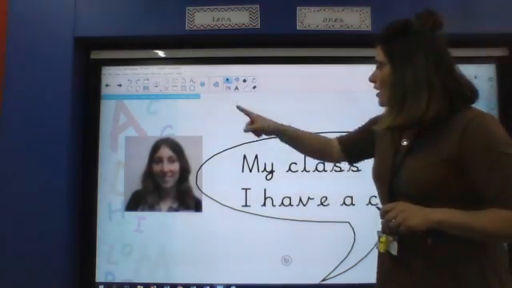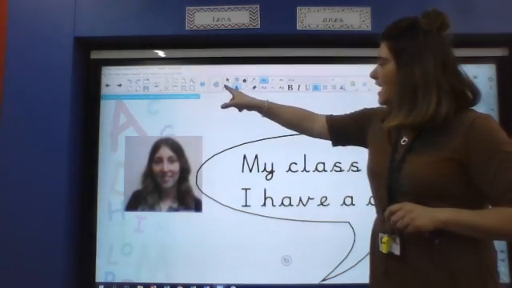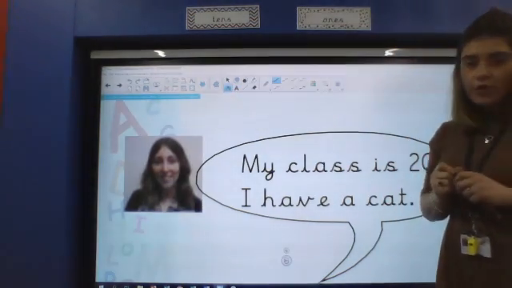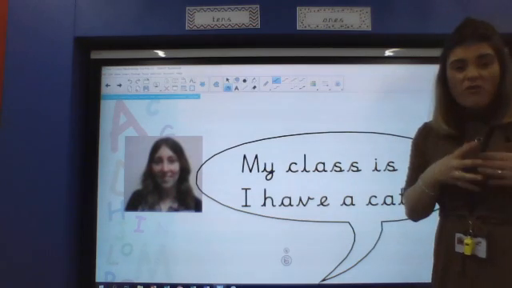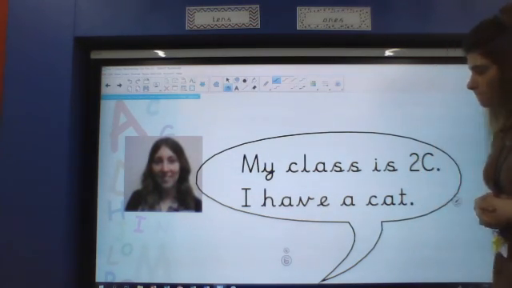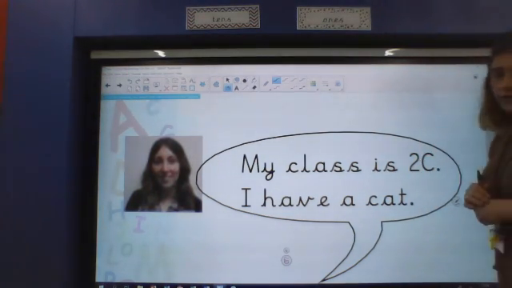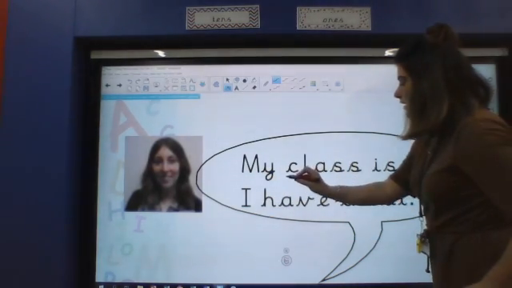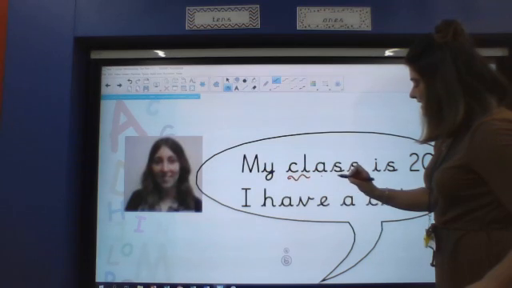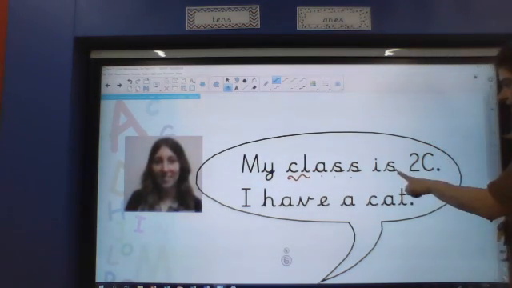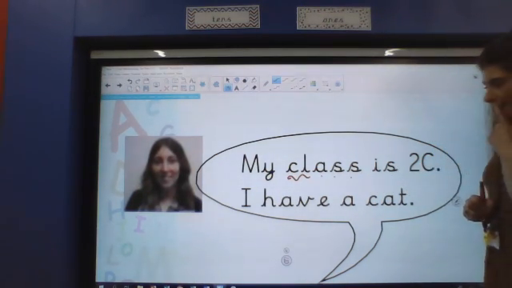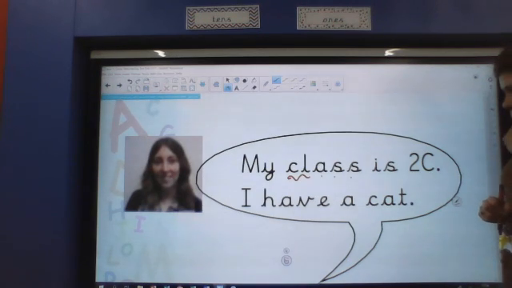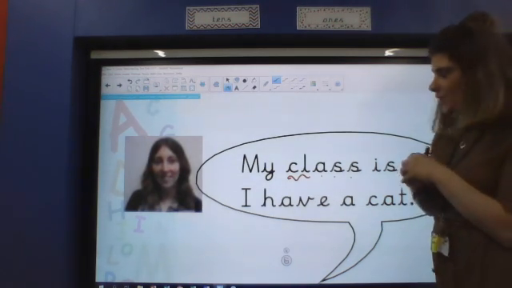Okay, so we've got a tricky word to begin with, so as we're going along today, we're going to spot the tricky words as we go along, and this should help us when we're reading our activity. So let's have a little look. We've got my class is 2C. My class is 2C. So Mrs. McNulty, teacher in 2C, isn't she?